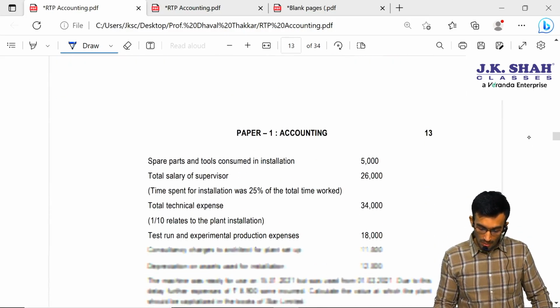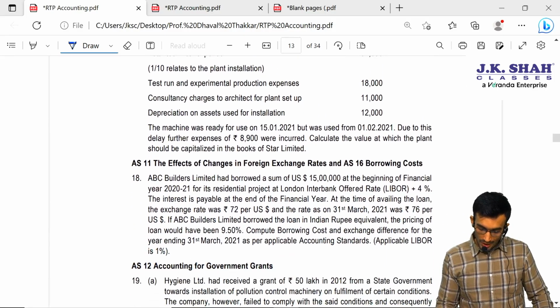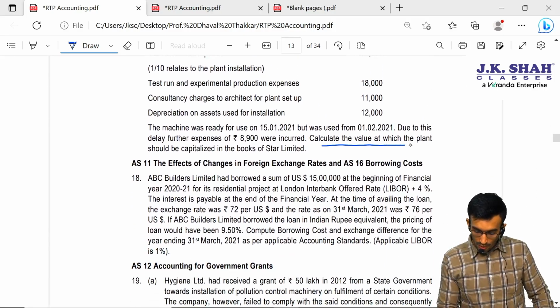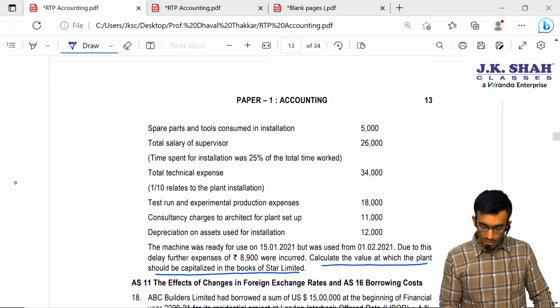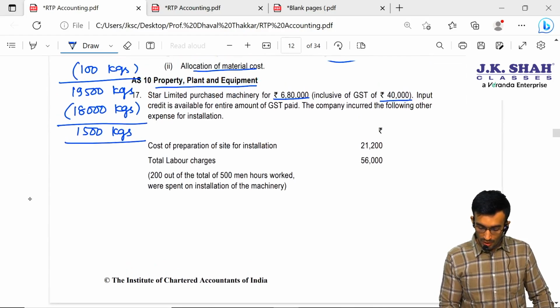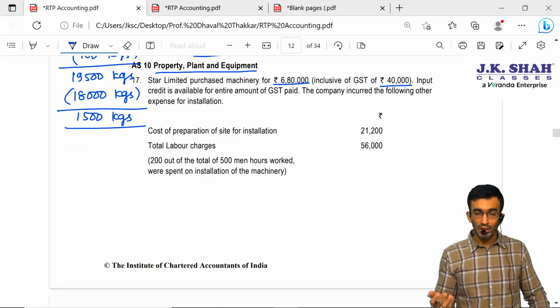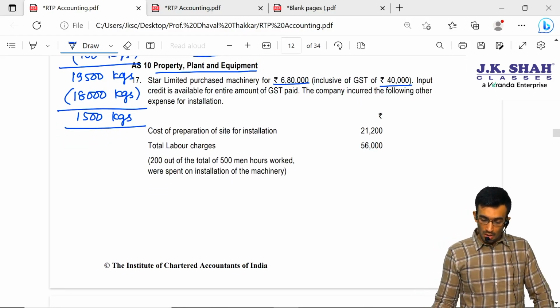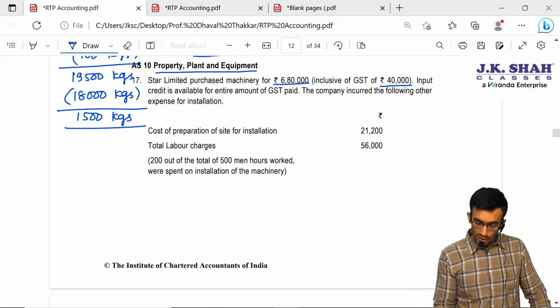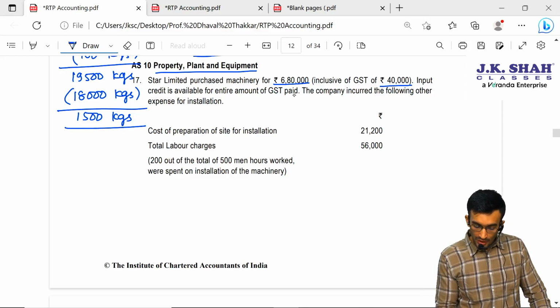Let us see the requirement part quickly first. What they are saying: calculate the value at which the plant should be capitalized in the books of Star Limited. So definitely here we have to calculate the capitalized value, or I can say the amount to be capitalized in plant and machinery. So this GST will be excluded. Input credit is available for the entire amount of GST paid.